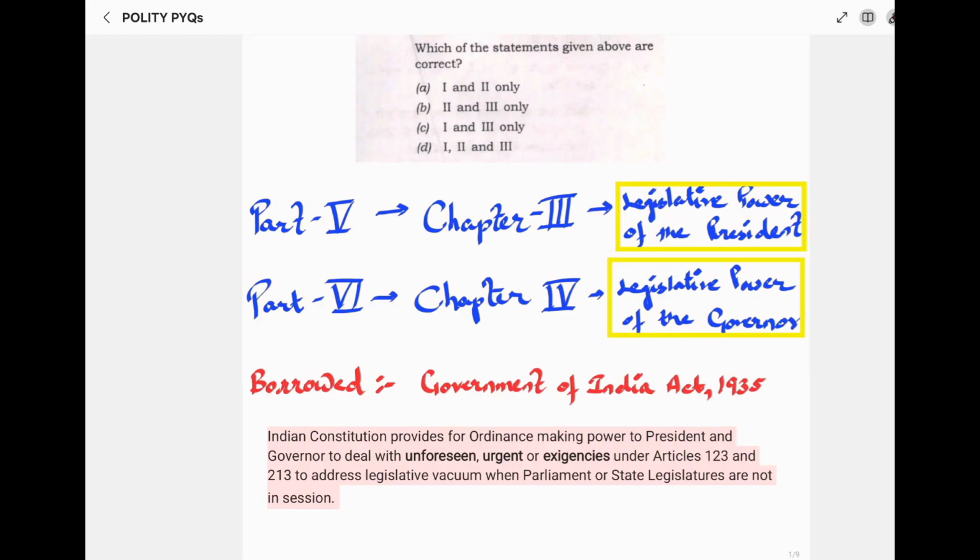Now, this ordinance making power has been borrowed from the Government of India Act 1935. Such power has been provided so that the president or the governor can deal with unforeseen, urgent exigencies when the parliament or the state legislature is not in session.